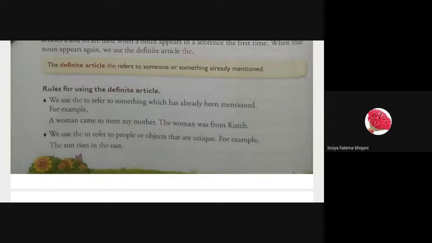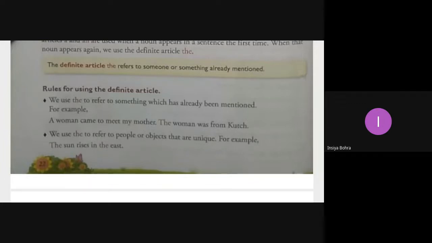Am I audible? So my question is, have you learned about clauses? You know what is a clause? Does anyone know what is a clause? No. Okay, so you don't know what is a clause. Doesn't matter. I'll give you a brief idea. A clause is a sentence which has got a subject and a predicate of its own with a finite verb.